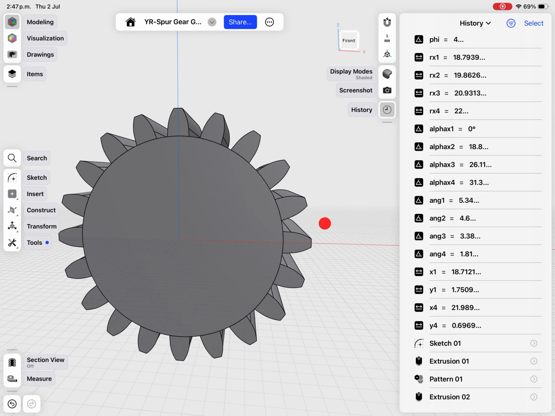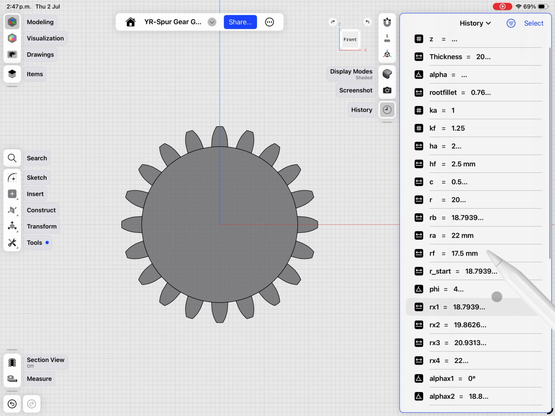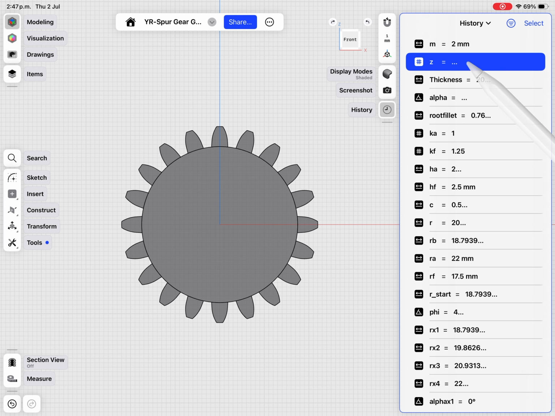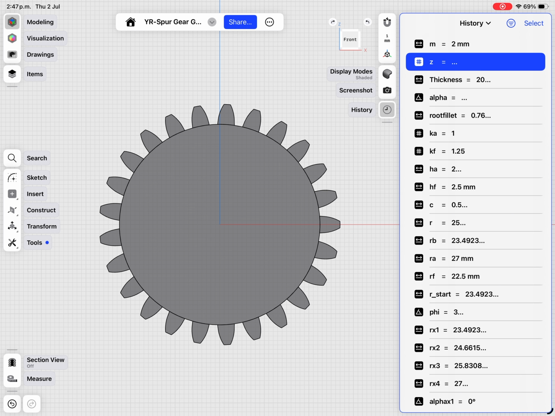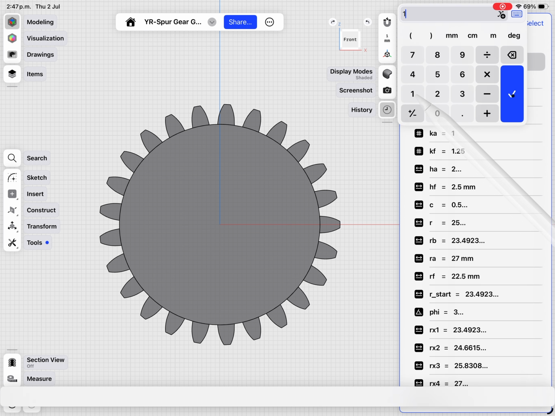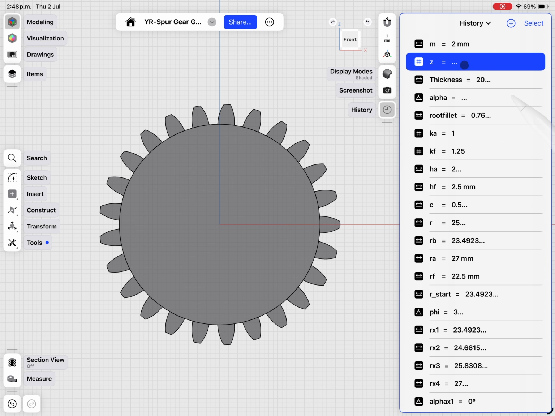Now it's time to test our gear generator. Now we can relax and just change values. For example, let's change to 25. Done, no problem. Change the module to 1. Okay, everything works fine. Let's go back to 2.